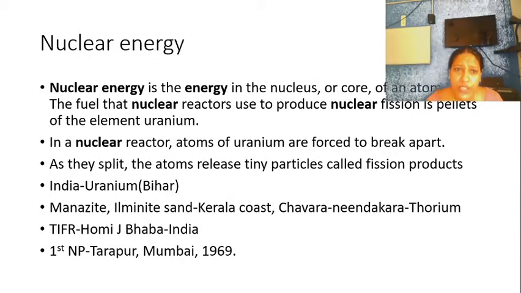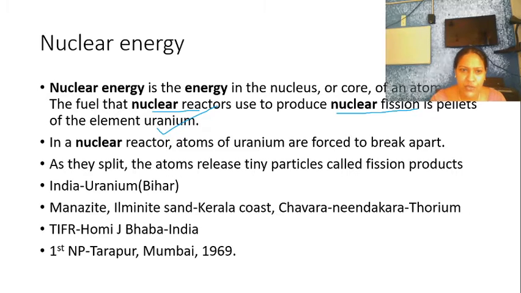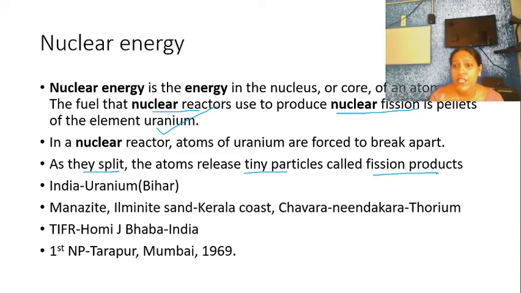Now we are moving on to nuclear energy. Okay, nuclear energy is the energy in the nucleus or core of an atom. So we all learned from lower classes, we know what the principle for the working of the nuclear reactor is. It is nuclear fission. Okay, the main ingredient used is uranium. In nuclear reactors, you can see that uranium is the main particle. So they get split and produce many tiny particles, and the fission product is being used for producing this nuclear energy.